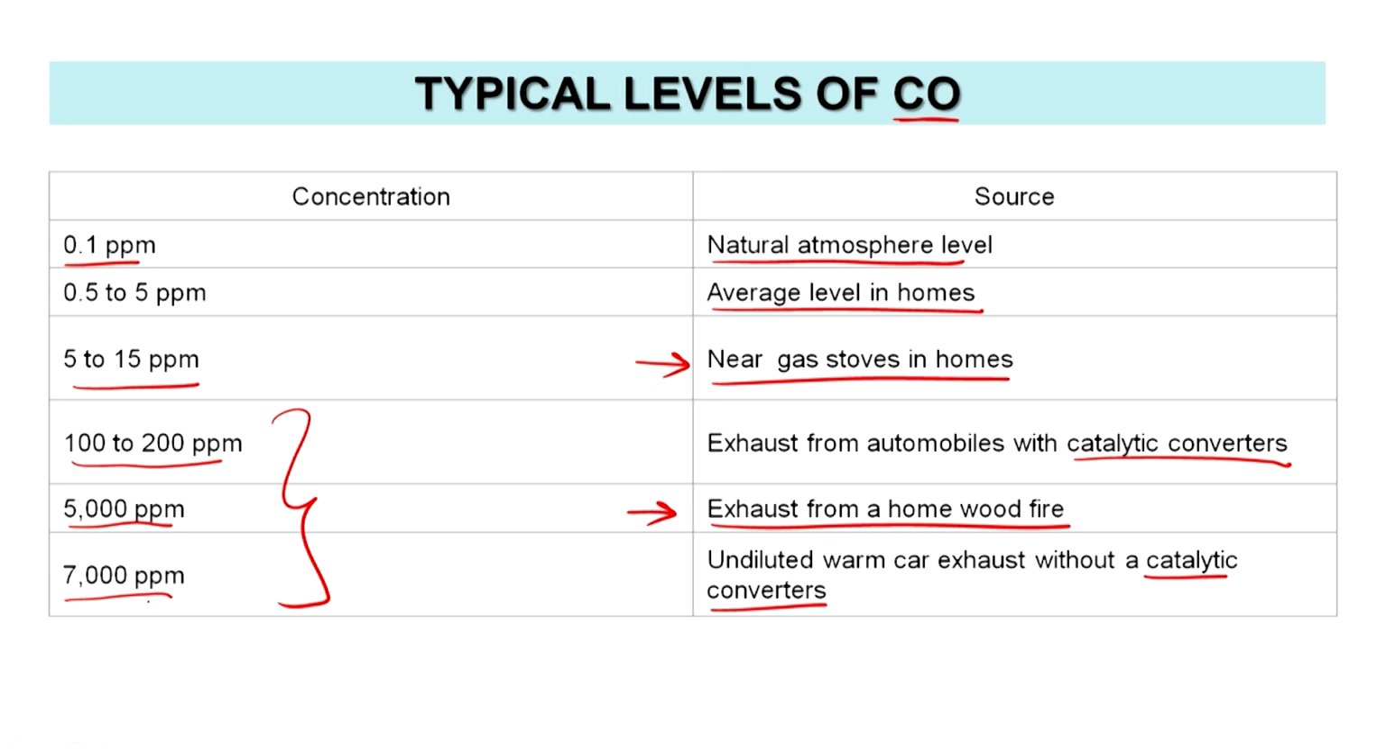You see, it's 7000 ppm near an undiluted warm car exhaust without a catalytic converter, and the situation is aggravated near traffic light stops and such. So, again, if you are in a traffic jam or at a traffic light and such, turn off the engine, right, and I guess always wear a mask, corona or no corona, right.